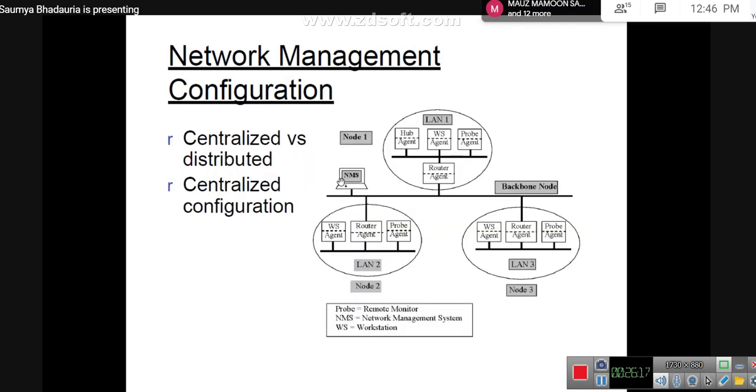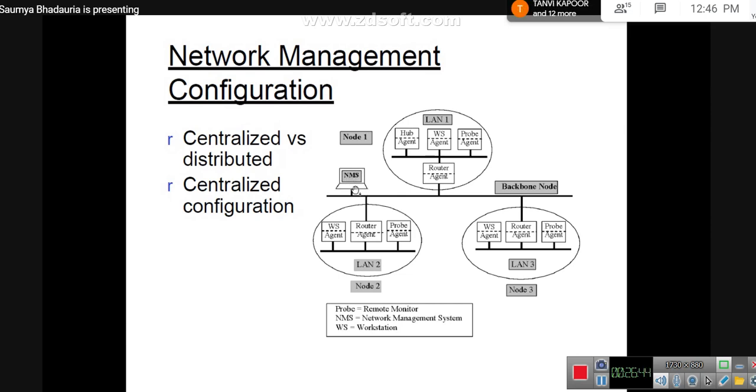If this is a centralized configuration, we have all of these 5 functions deployed at this place only. Let's say you have one server which is behaving as a network management server. So your network manager is present over that place.